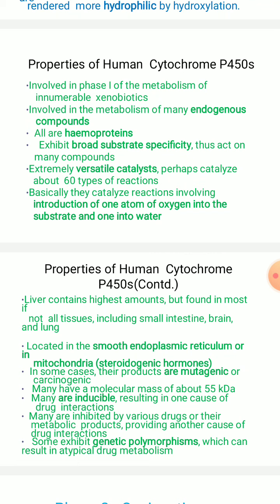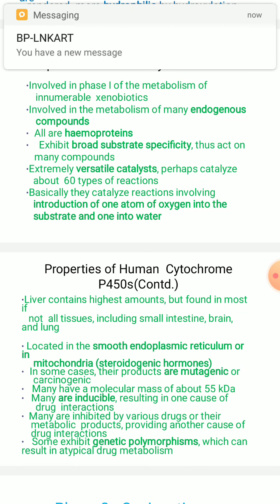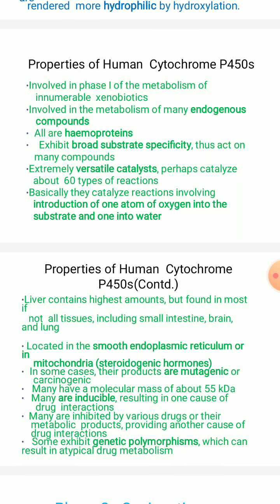Their location is in the liver, which contains a large amount of cytochrome P450, but they are found in most of the tissues, if not all. This includes the presence of these cytochrome enzymes in the small intestine, brain and lungs. They are also located in the smooth endoplasmic reticulum or in mitochondria, involved in steroidogenic hormones. In some cases their products are mutagenic or carcinogenic in nature.